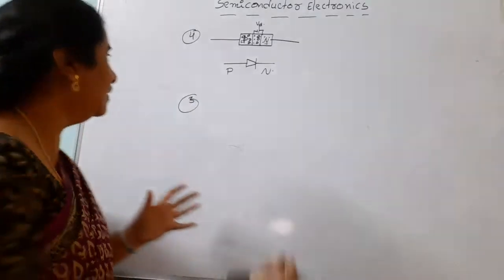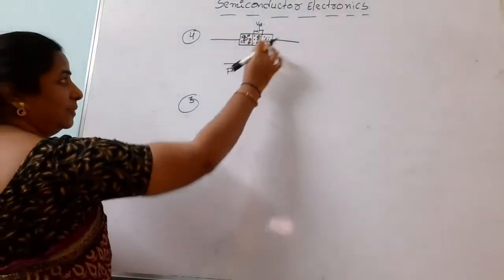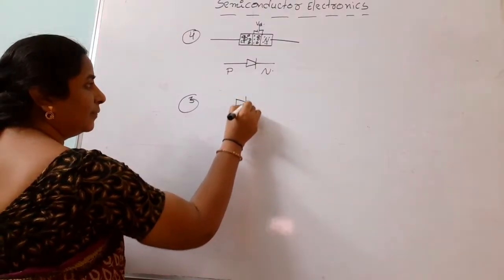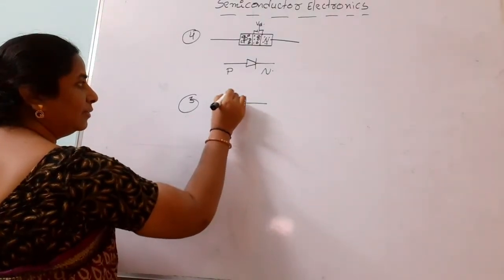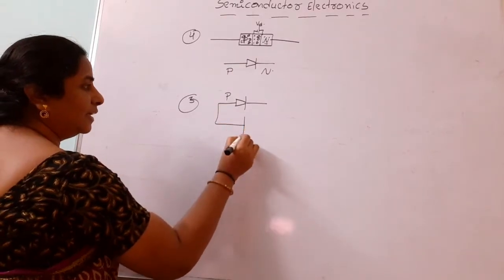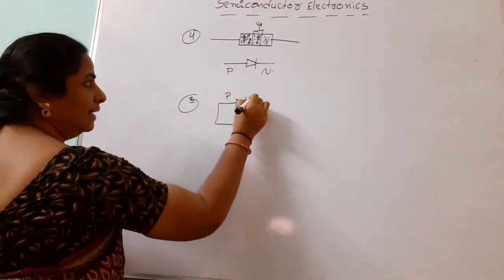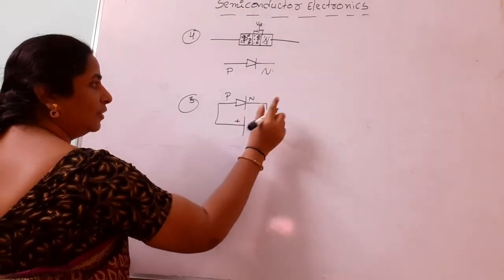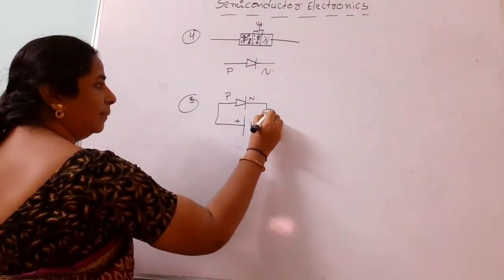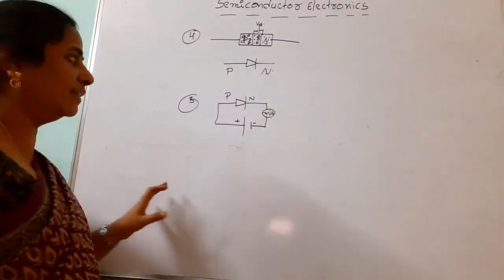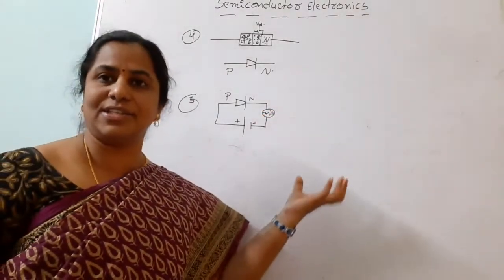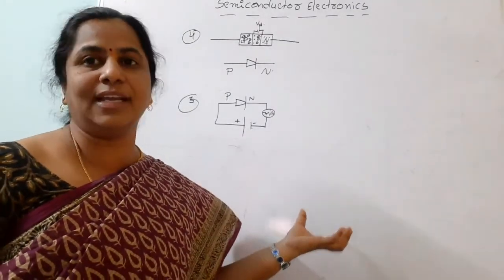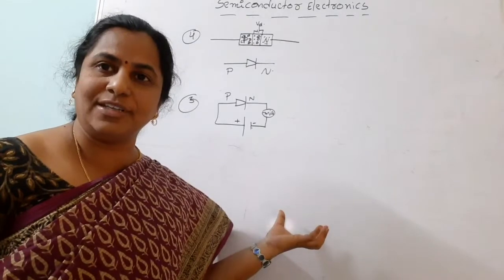Forward bias means, look here, it has two terminals, one side P, another side N. The P is connected to the positive terminal of the battery and N is connected to the negative terminal of the battery. Here we can use a milliammeter for measuring the current. So our answer is: P is connected to the positive terminal and N to the negative terminal of the battery. That is called forward bias.